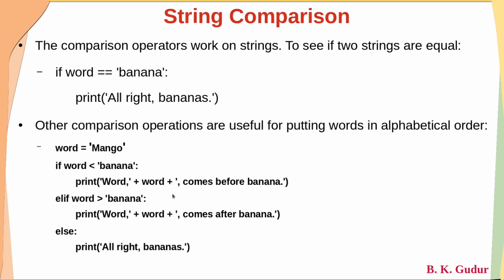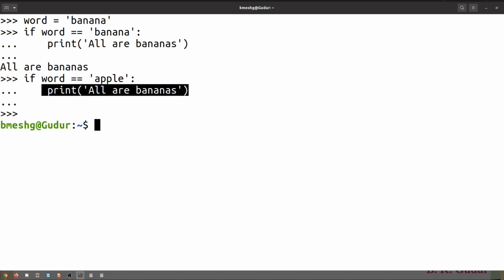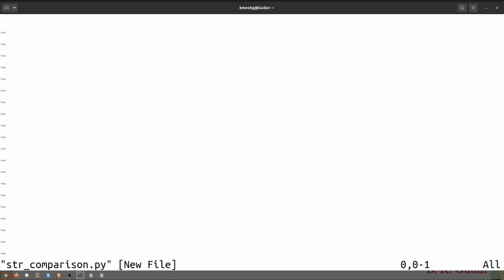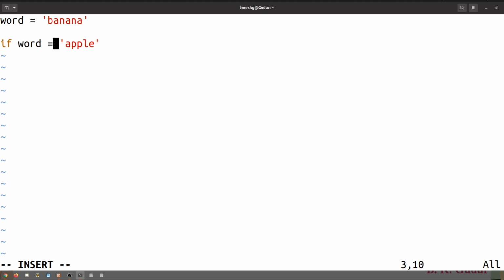So this example I'll show you inside a script. If I write a script, str comparison.py. Okay, here dear students, let me write first word is equal to banana. If word is equal to apple, and here you are supposed to use the equality operator. First and foremost I'll compare if word is greater than apple. What do I write? Print.